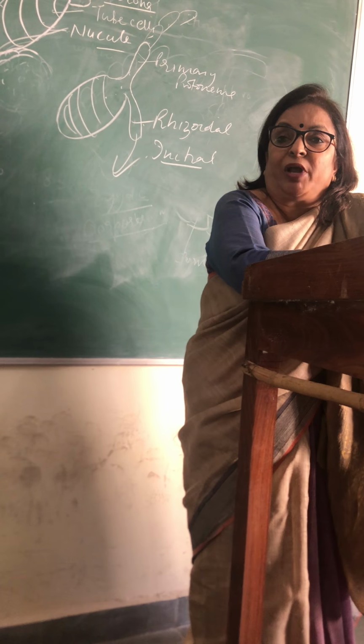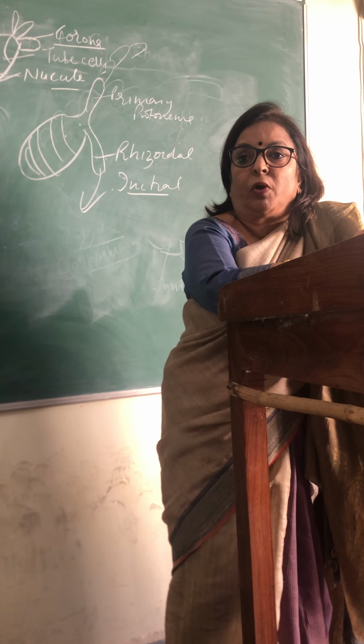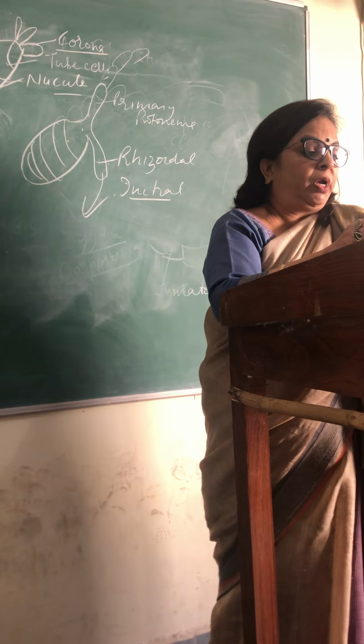But this kind of life cycle is known as a haplontic life cycle, because the haploid phase predominates over the diploid phase. The diploid phase is very short, of very short duration. Most of the life cycle span is haploid only. So these kinds of life cycles, where the haploid phase predominates over the diploid phase, are known as haplontic life cycles. So we have a haplontic life cycle in Chara.